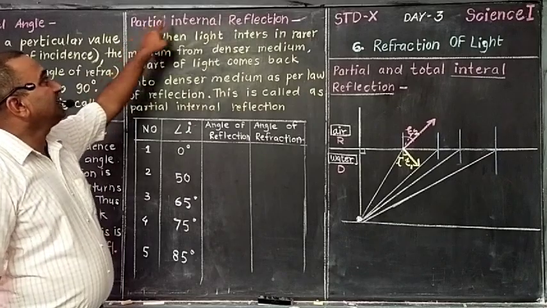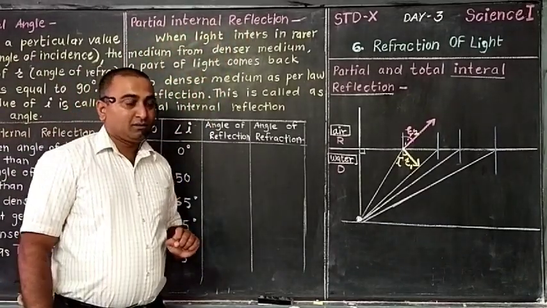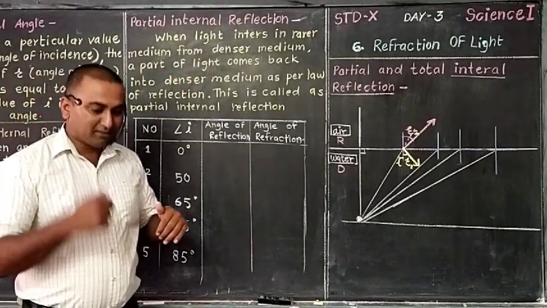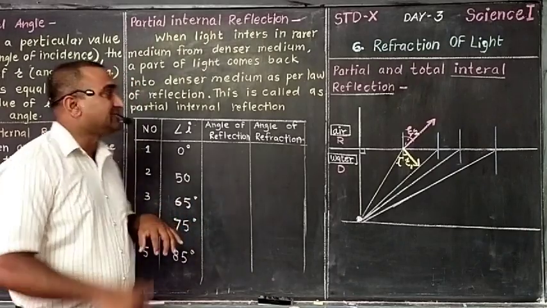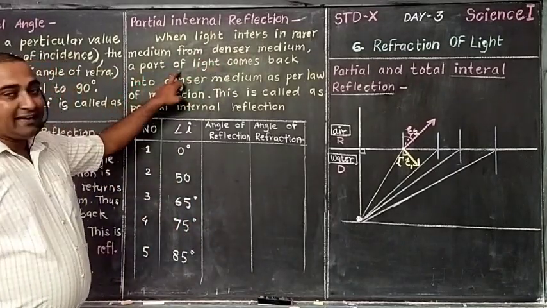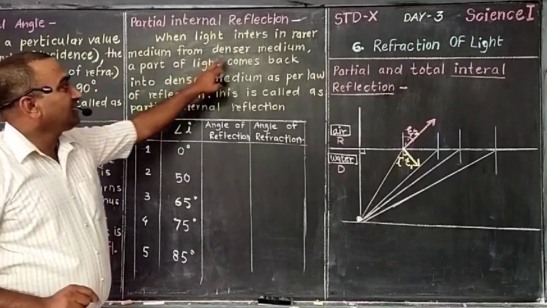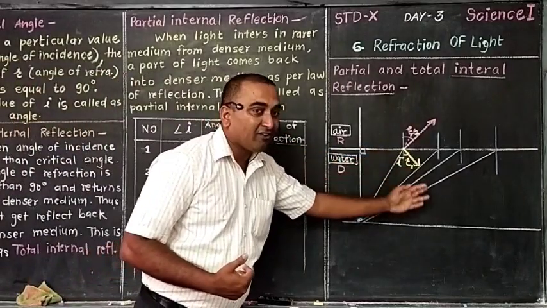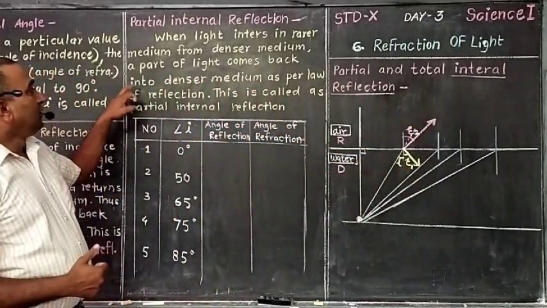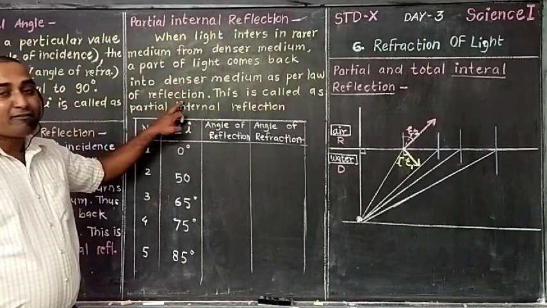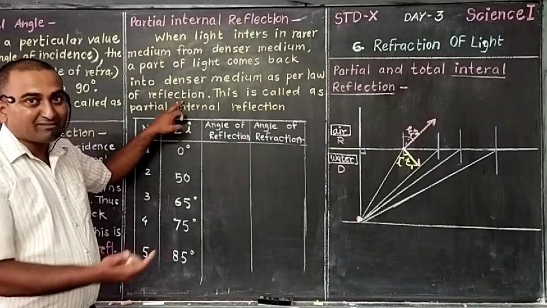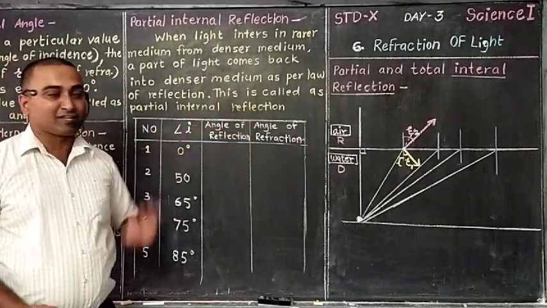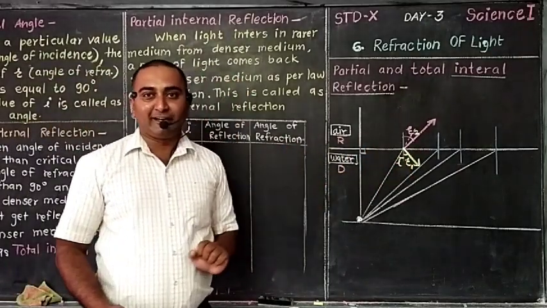What is meant by partial internal reflection? When light enters the rarer medium from the denser medium, a part of light, not the total light, a little part of light comes back into the denser medium, here the water medium, as per the law of reflection. Following the rules of reflection, the 3 rules we have just discussed, this is called partial internal reflection. Everywhere there is partial internal reflection.